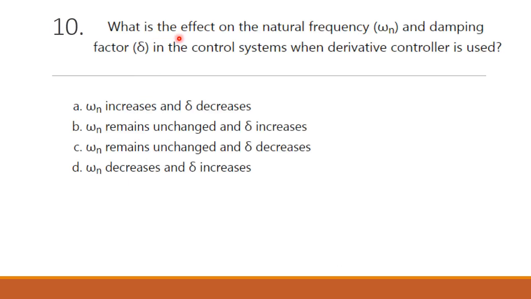Next question, what is the effect on the natural frequency omega n and damping factor delta in the control systems when the derivative controller is used? So four options are given. Omega n increases and delta decreases. Omega n remains unchanged and delta increases. Omega n remains unchanged and delta decreases. Omega n decreases and delta increases. The correct answer is option B. Omega n remains unchanged and delta increases.